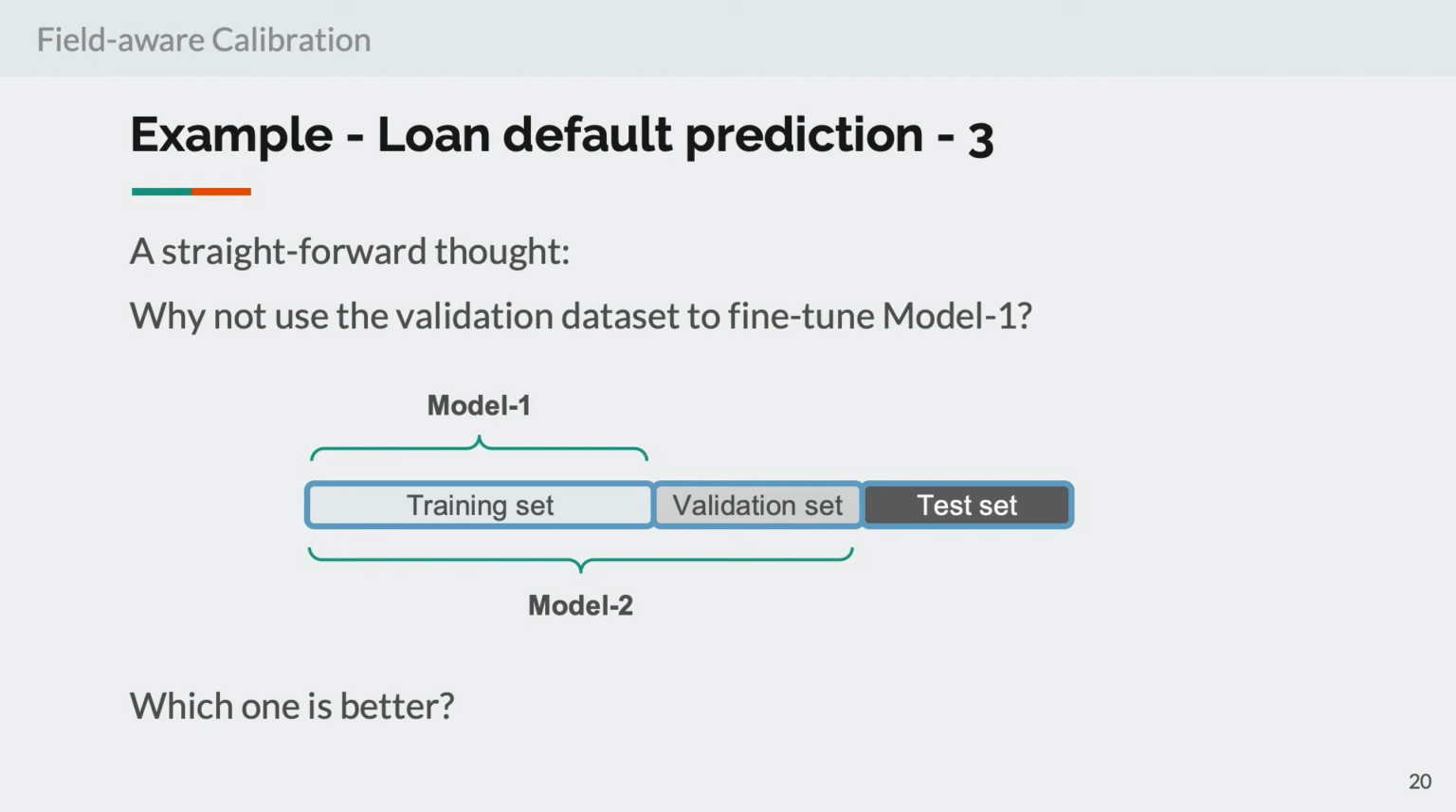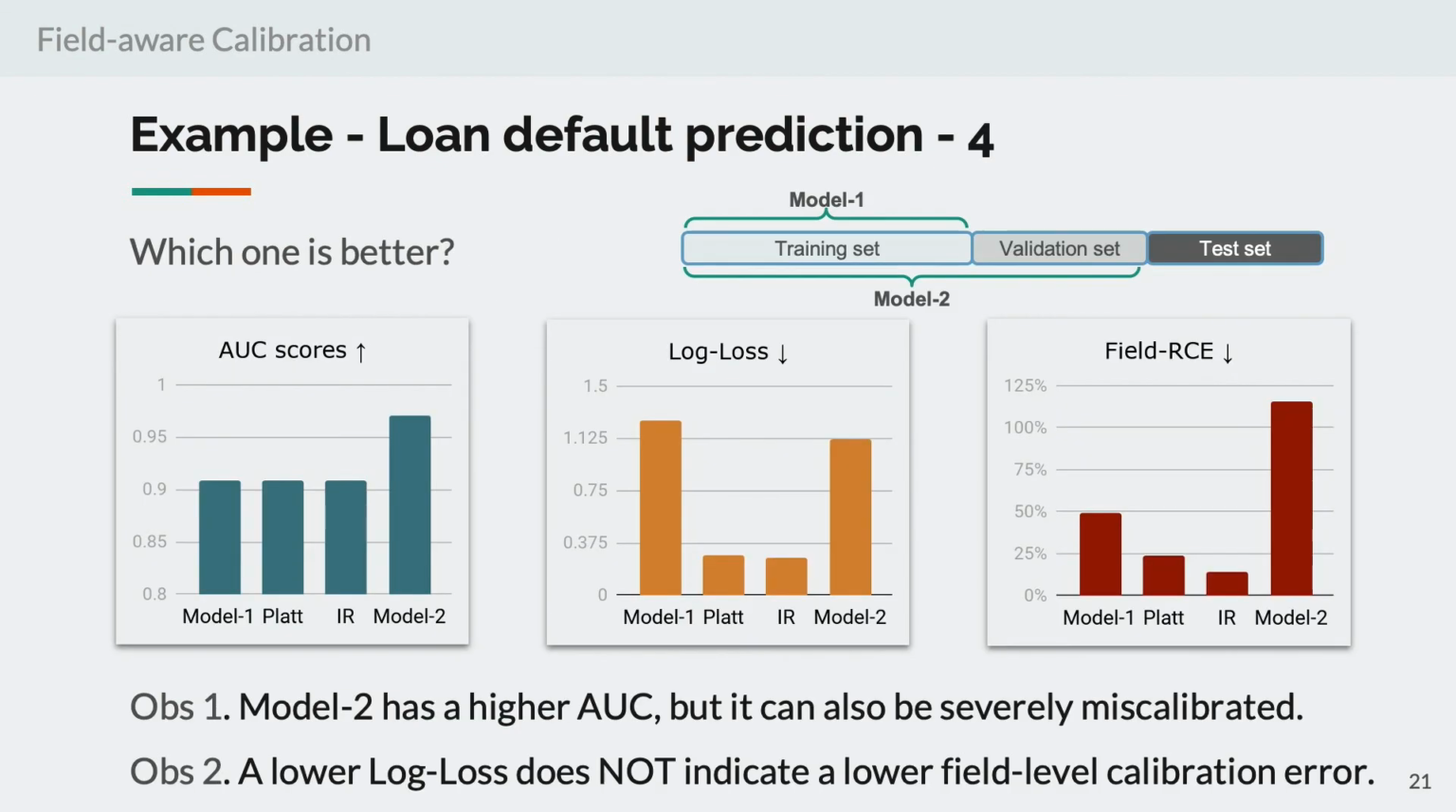Many of you might wonder that, since we've already got a validation set, why not just use it to fine-tune Model 1 so that we can have a better model? And maybe by doing so, the miscalibration error will just disappear. Certainly we can do that. We can do the fine-tuning, and we call the resulting model Model 2. Now let's see how it performs. Here are the results. Indeed, Model 2 gets a higher AUC score and a lower log loss compared to Model 1, which is just great.